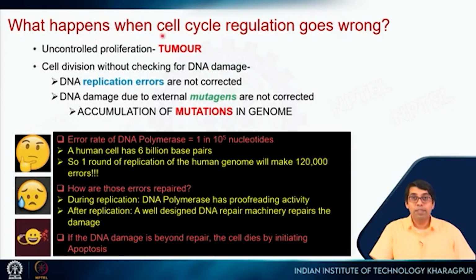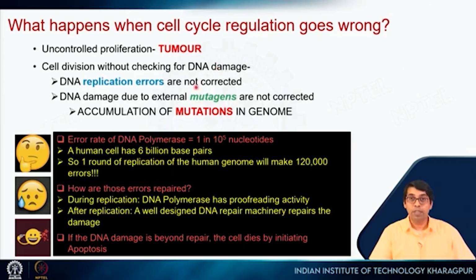So what happens when this cell cycle regulation goes wrong? Then uncontrolled proliferation or cell division happens, which can lead to the formation of tumor. So cell division without checking for DNA damage, right? So again, when the DNA is getting replicated, DNA damage can happen, mutations can happen. So there are proteins, there are enzymes which are called DNA repair enzymes, which identify these mutations, which identify this damage and correct them, right?